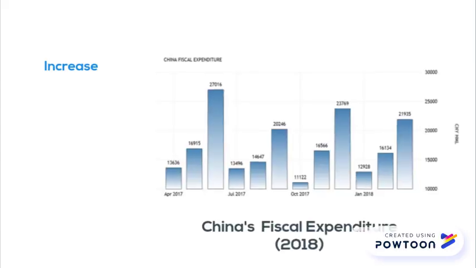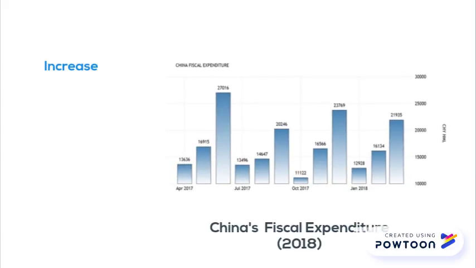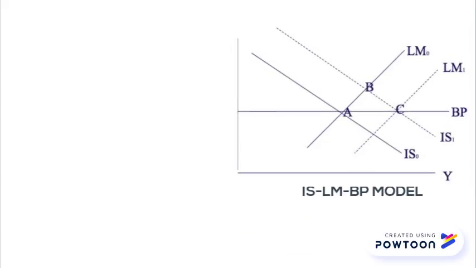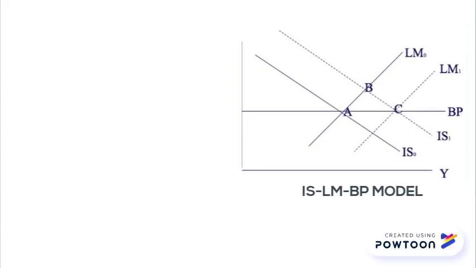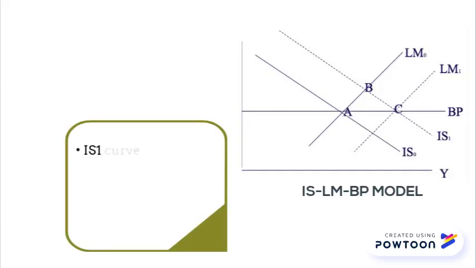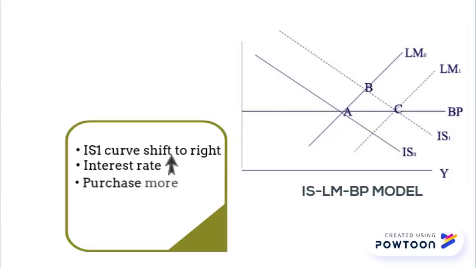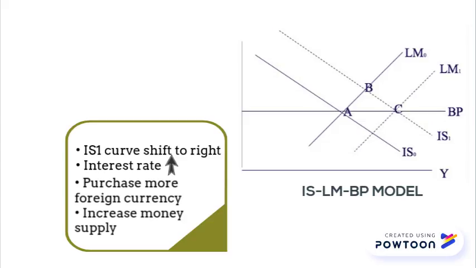According to the trend in March, the fiscal expenditure increased gradually. Combine this information with the previous model, a diagram is shown below. In terms of government expenditure increases, the IS curve will shift to the right and the relative interest rate rises, which results in an excess supply of foreign currency. Moreover, the central bank is likely to purchase more foreign currency and increase the money supply. As a result, the LM curve will shift to the right.